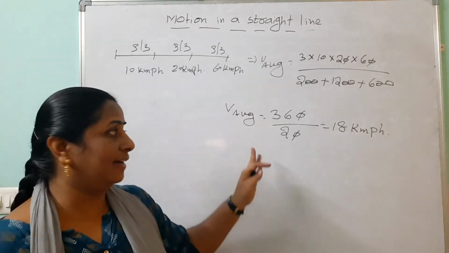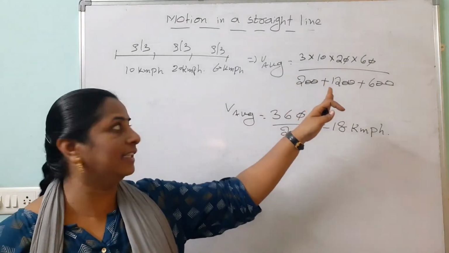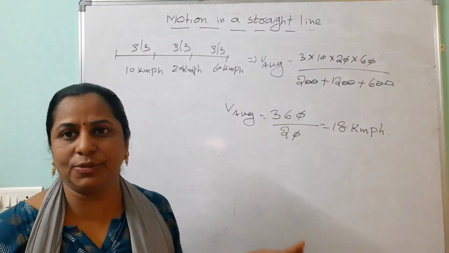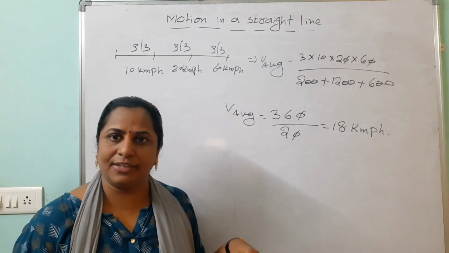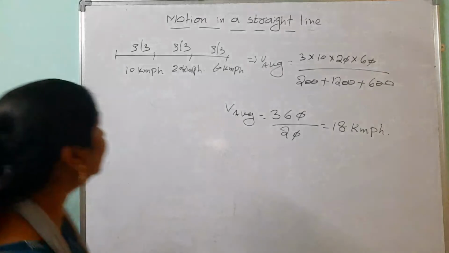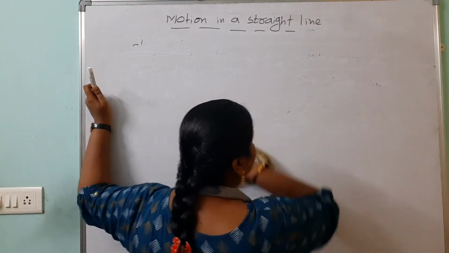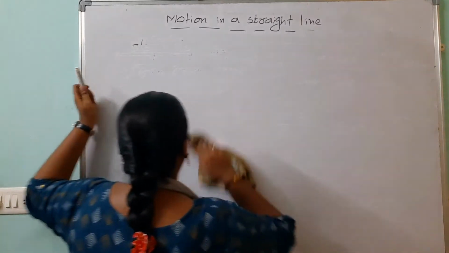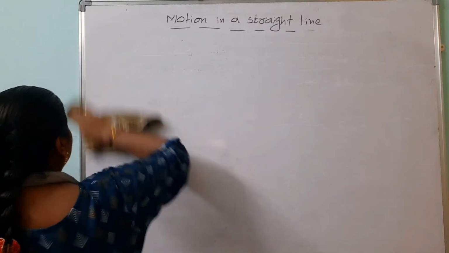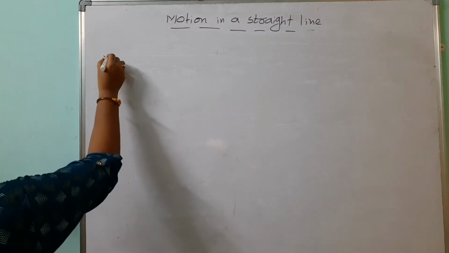Then for 1/3 of the distance we can go through 3 v1 v2 v3 by v1 v2 plus v2 v3 plus v3 v1. That formula we should use, and we can find out this directly. Then our third application. So here we have just divided. First one is the total distance by time. Second one, the total distance by time, we are expressing in terms of the speed. Our third application, look here.